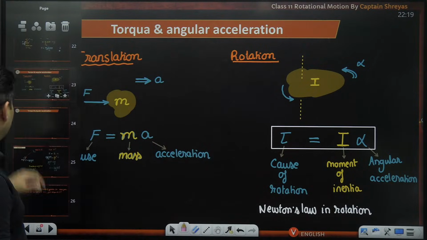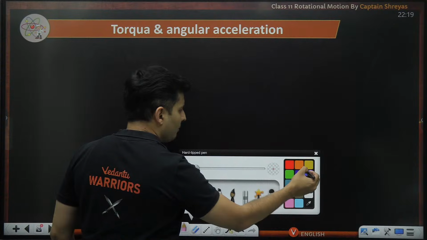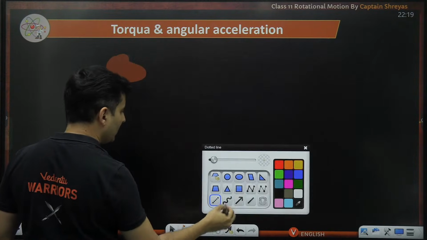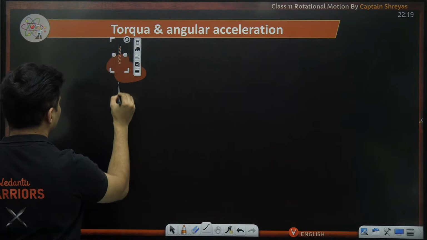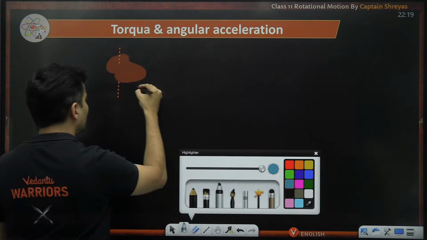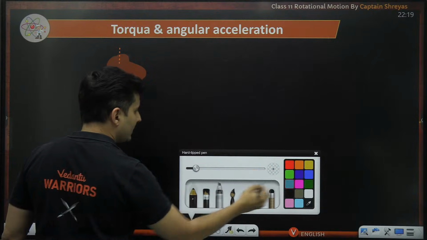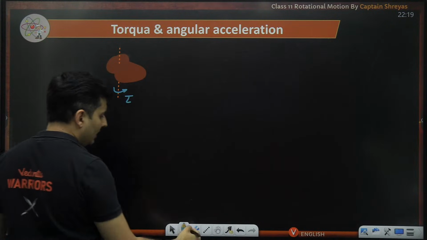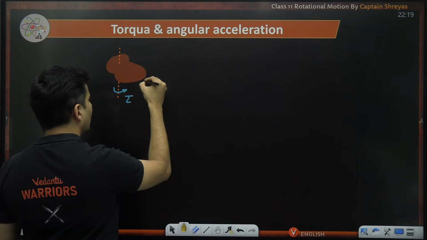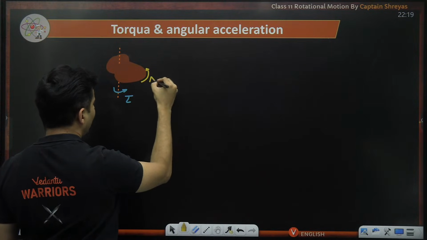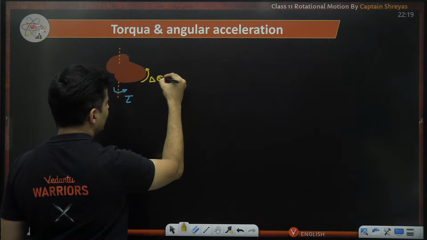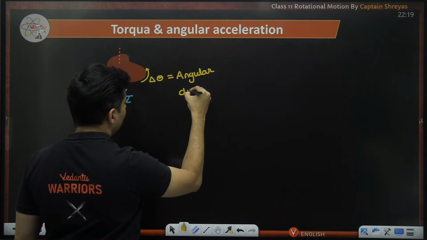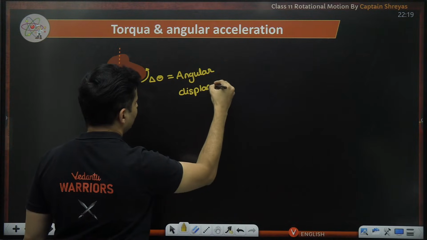So imagine there is a body being rotated about some axis. Let's say there is a torque acting on it, and in some time it rotates by an angle of delta theta. This is basically the angular displacement.